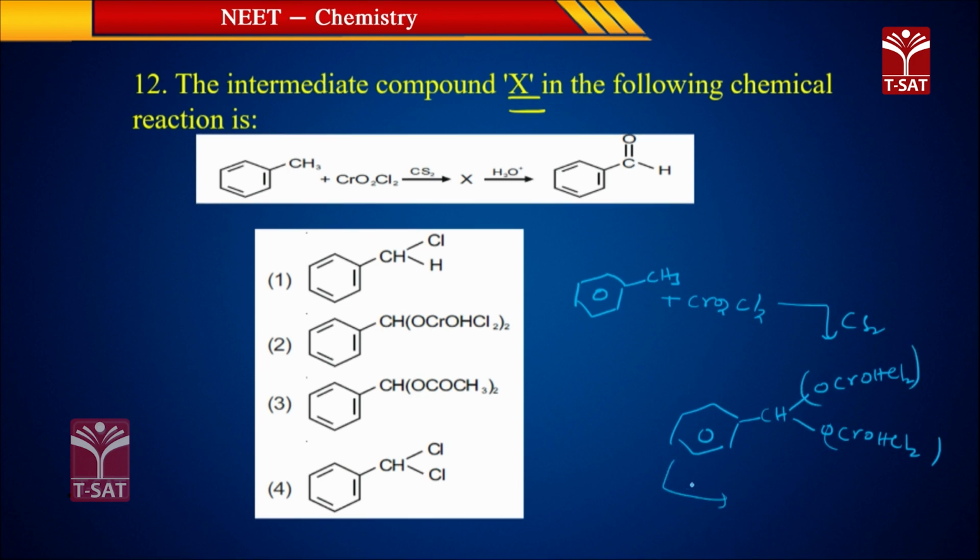This upon reaction with water, you will be getting benzaldehyde, C double bond O H. Okay, this is the reaction here, and the intermediate compound formed is this one. That is the second option. Got it? So, with this we have finished these 12 questions in this session. We are going to continue with 12 more questions in the next session. Thank you very much.